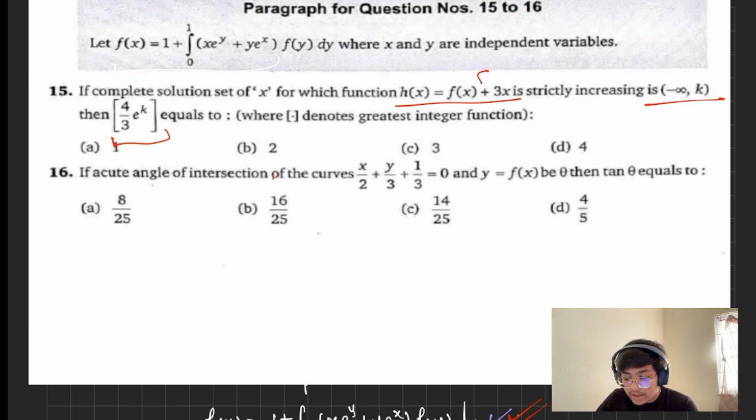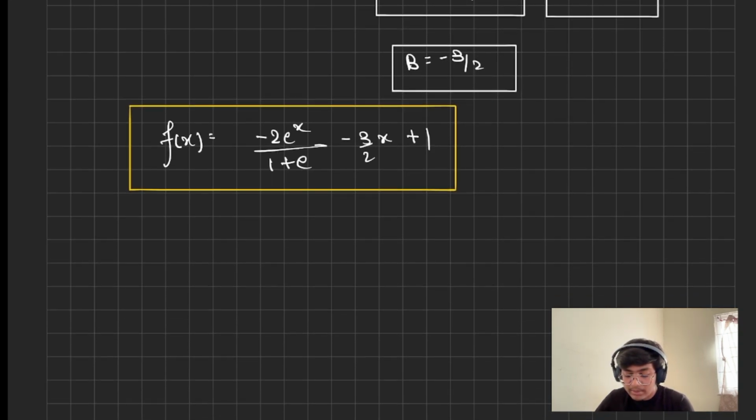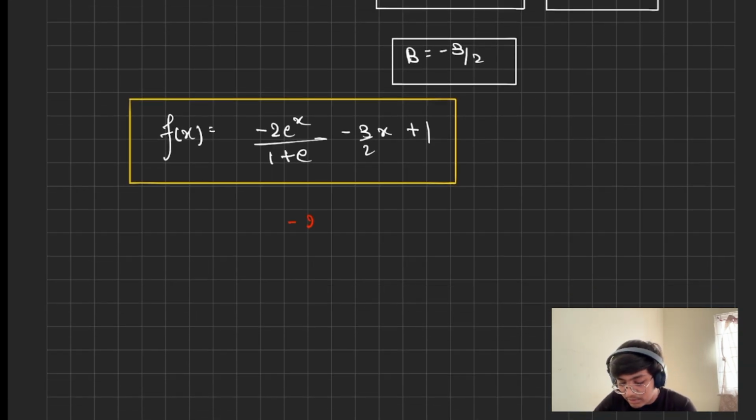So for this to be completely increasing, its derivative must be positive, which gives us that f dash x should be greater than minus 3. So now let's just plug in the equation. Now we'll be able to get f dash x as minus 2 e power x upon (1 plus e) minus 3 by 2 to be greater than minus 3.